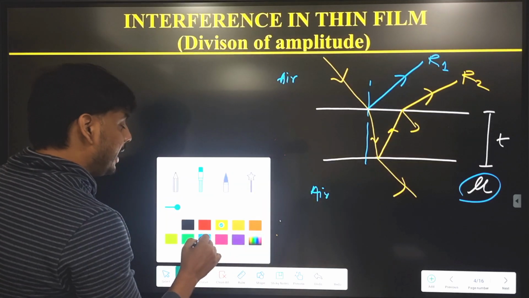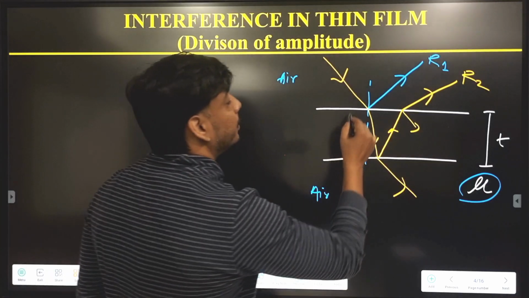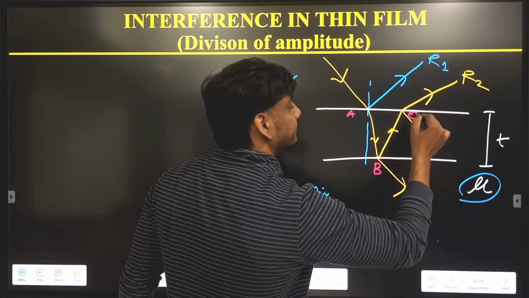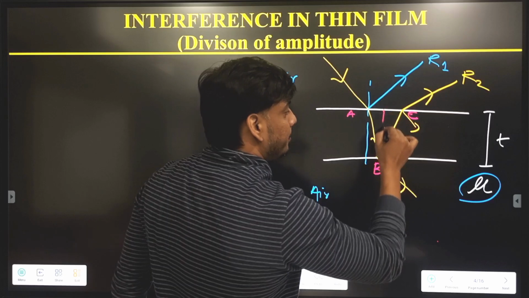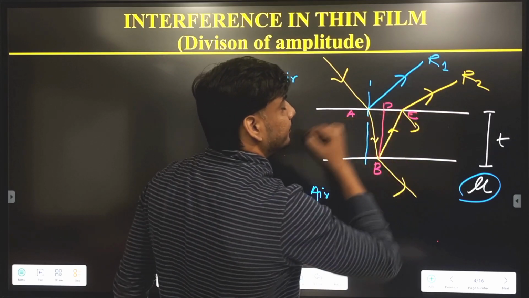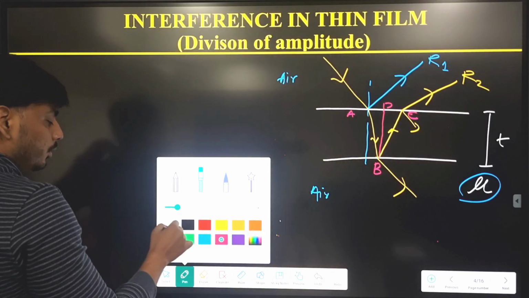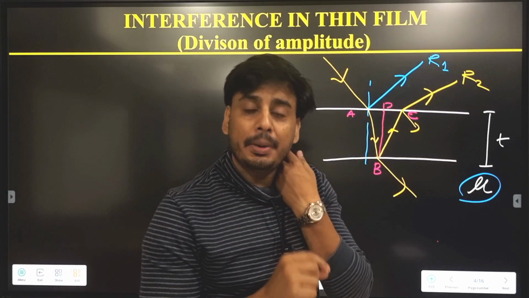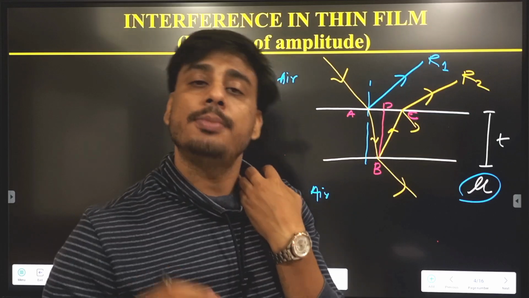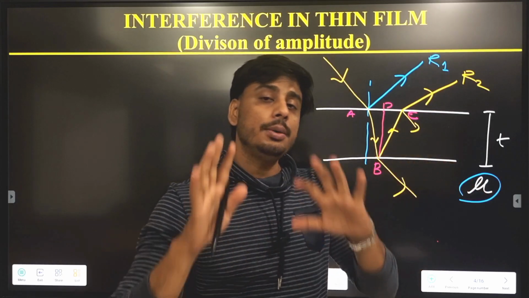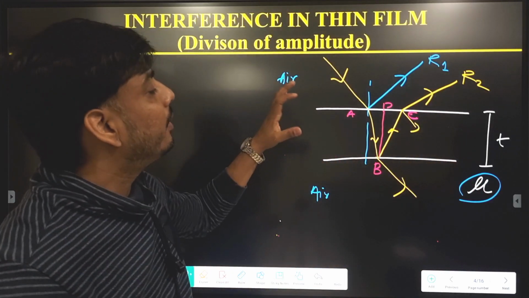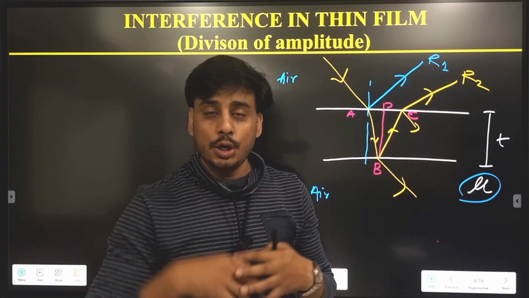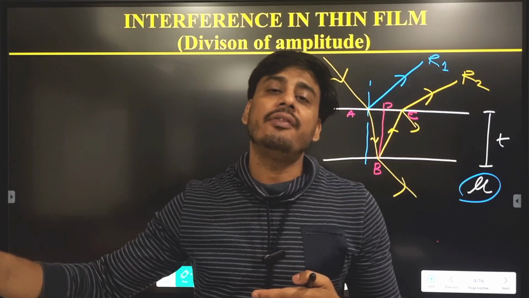Let us give some names to the points. Let this point be A, this point B, this C, and this midpoint let be D. To calculate interference, we have the conditions for path difference: the path difference must be an even multiple for constructive and an odd multiple for destructive interference, as we already know. So our aim is first to calculate the path difference. Once we calculate it, we use it in the given condition.